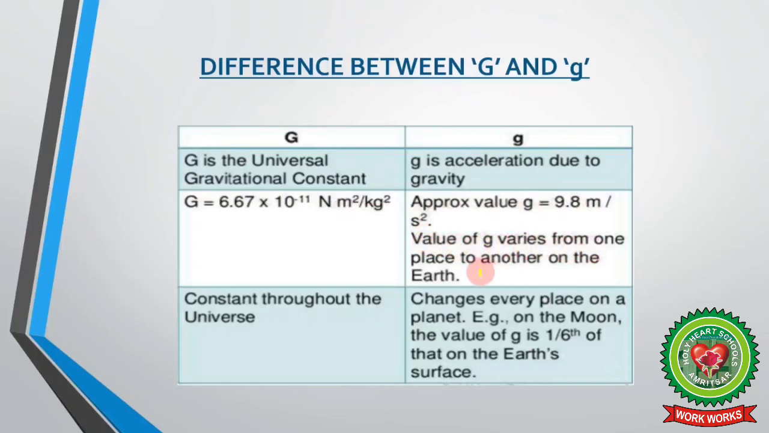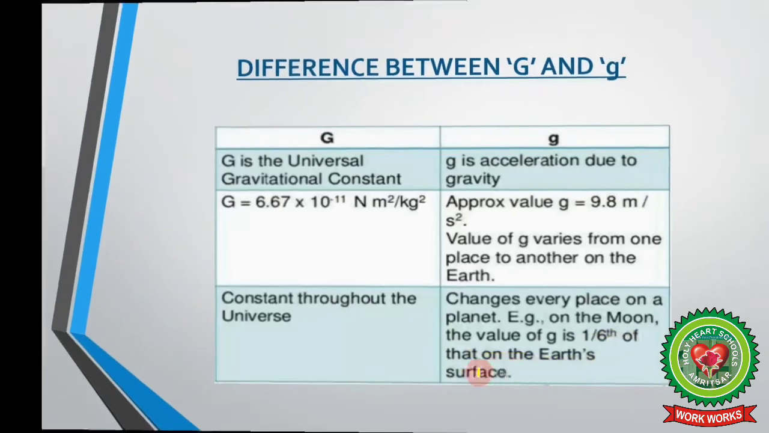The value of g varies from one place to another on the earth. Last point: G is constant throughout the universe. Its value remains constant throughout the universe. Small g changes at every place on a planet. Example, on the moon, the value of g is 1/6 of that of the earth's surface. Okay. So these are the points of difference between capital G and small g.